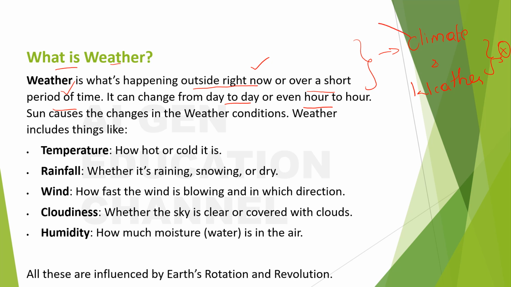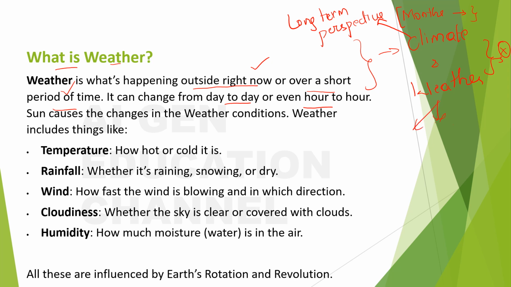When you take a long-term perspective of the weather conditions, then you will say that it's climate. It means that you will think in months. When you calculate the temperature, rainfall and all that in months, like you try to find the average, then it is called climate. And for the short-term conditions, like right now, what is the weather today, for that purpose you will use the term weather.